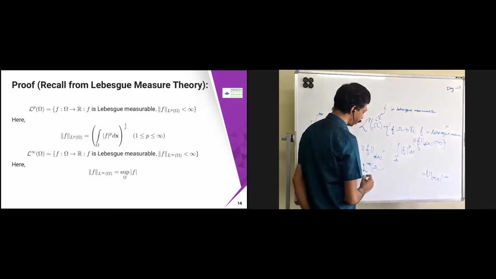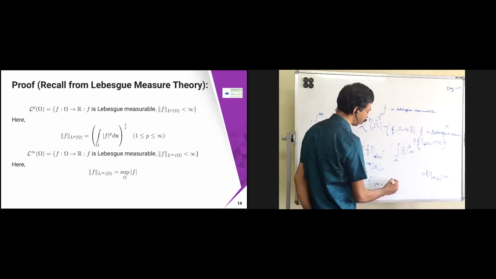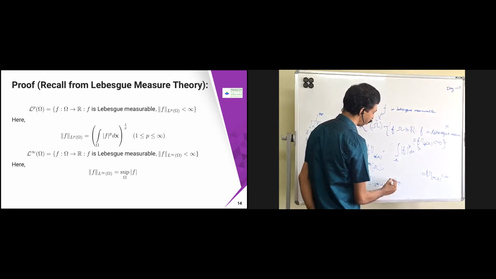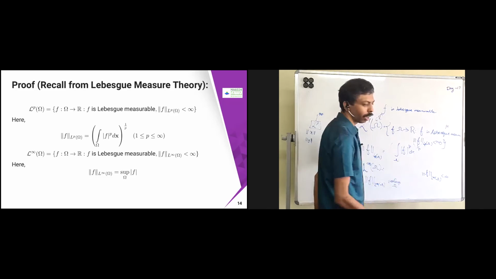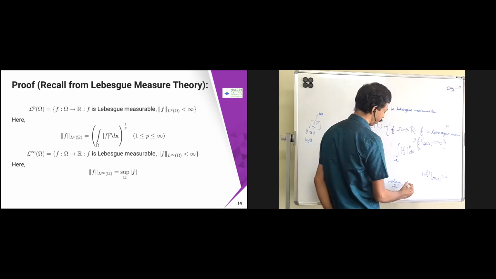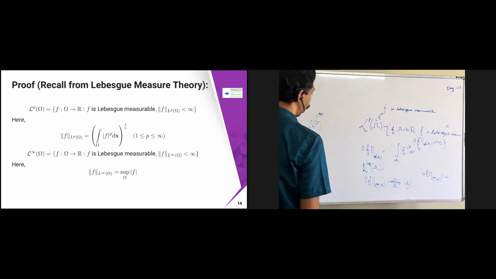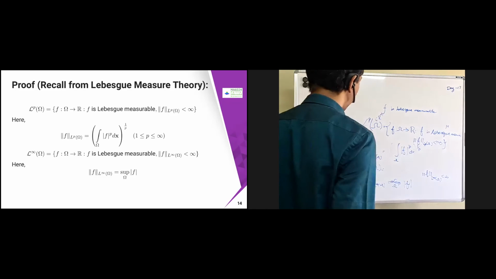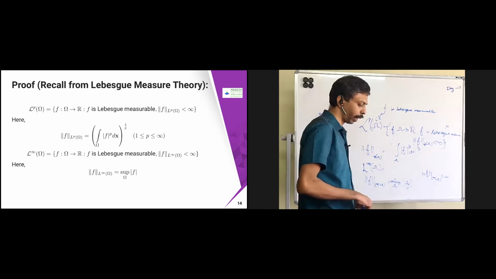So now what is the norm of L infinity of omega? It is nothing but the supremum, or we usually call it the essential supremum of f. Okay, this is called the L infinity of omega norm. I'm just taking the supremum over omega of this f. That is the L infinity omega definition.